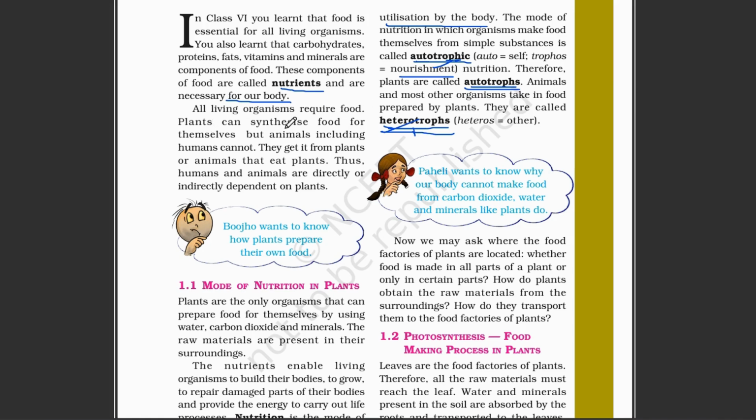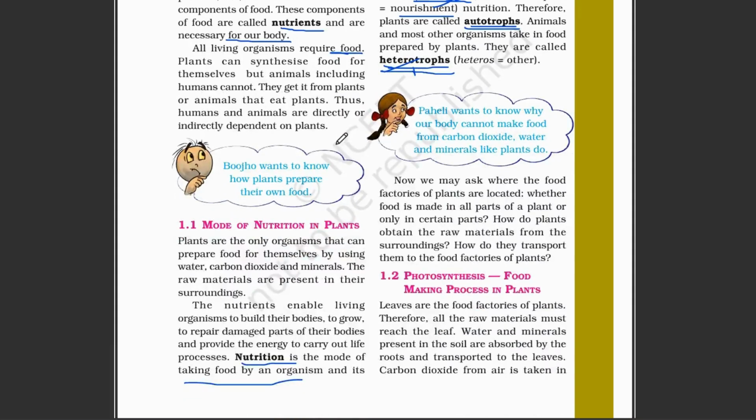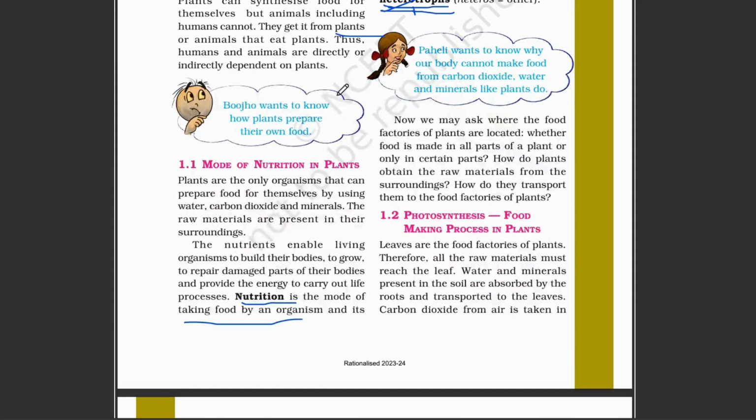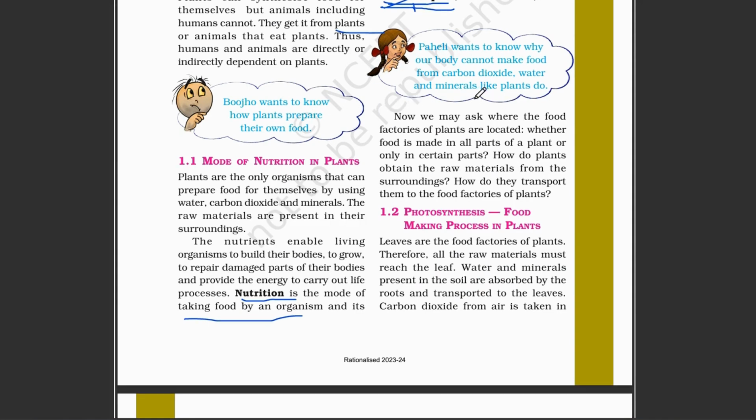All living organisms require food. Plants can synthesize food for themselves. The plants make their food by themselves, but animals like us cannot make our own food, and we only get food from plants. Thus, humans and animals directly depend on plants.